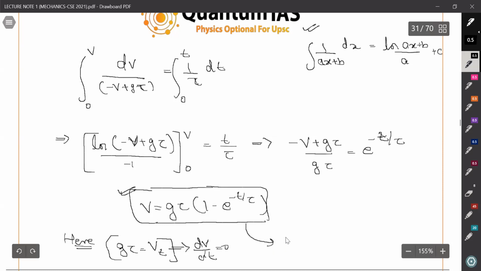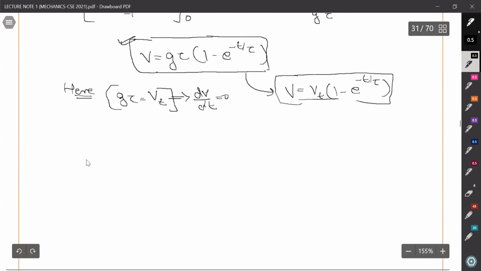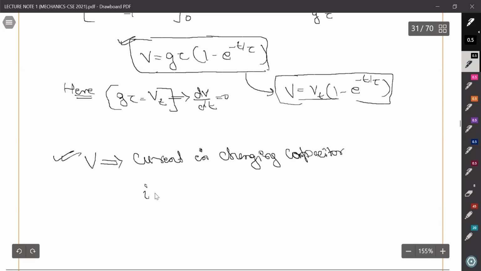So you can write this equation as v equals v terminal into 1 minus e to the power minus t upon tau. Also, if you replace v with current in a charging capacitor, you will get the exact same result: I equals I naught into 1 minus e to the power minus t by tau.